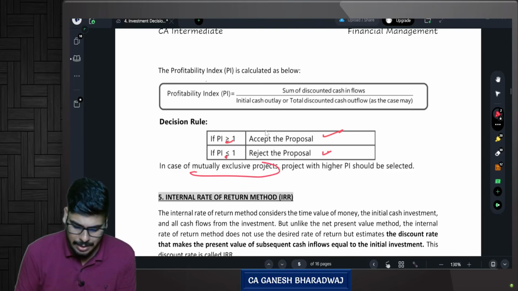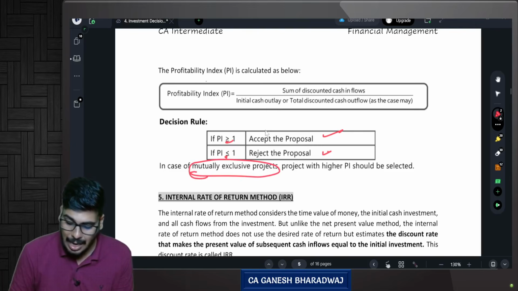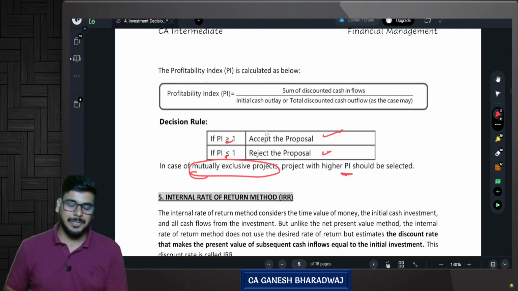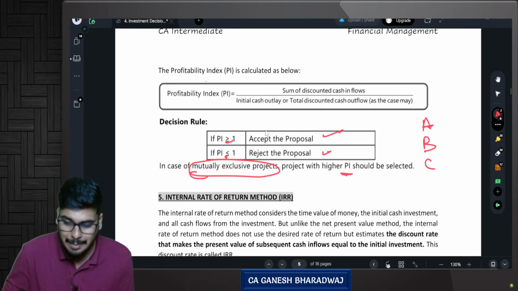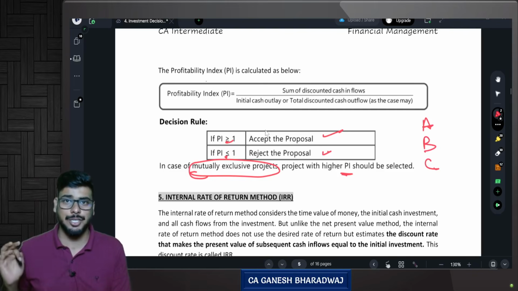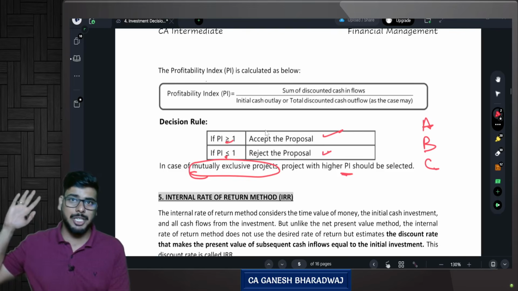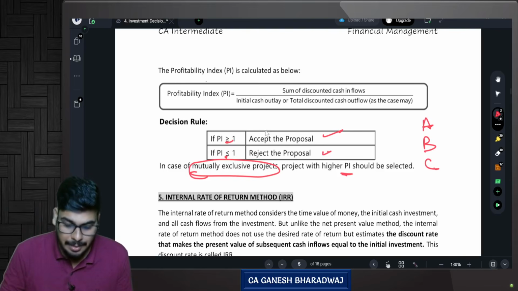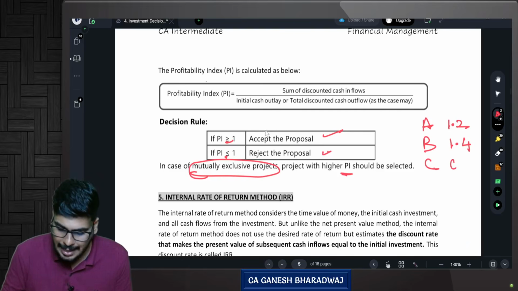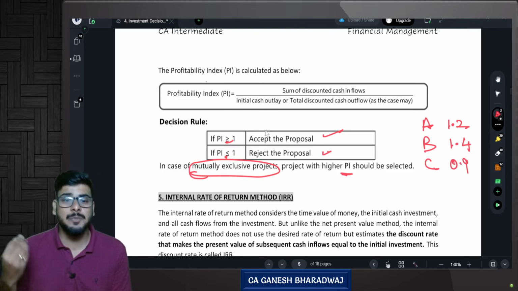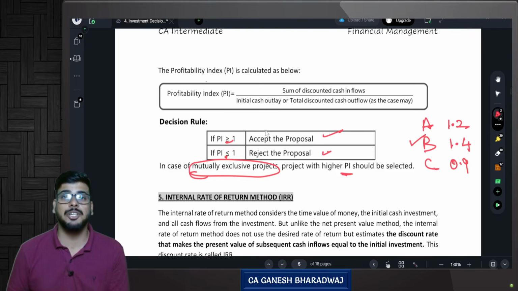In case of mutually exclusive projects, the project with a higher profitability index should be selected. What does it mean? Let's say I have an option: A, B, C. Out of these three machines, you can only invest in one machine. Machine A has a profitability index of 1.2. Machine B has 1.4. Machine C has 0.9. Which machine will you choose? I will go for machine B.